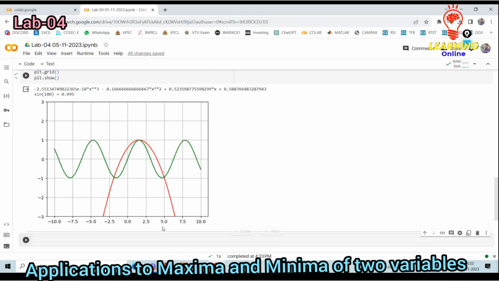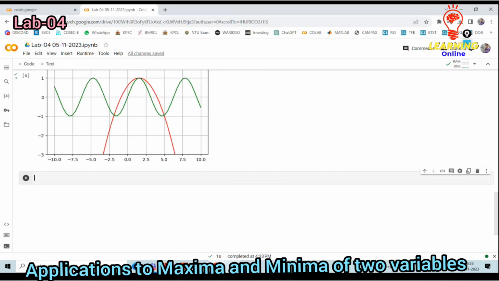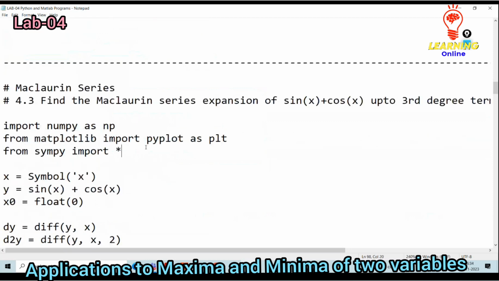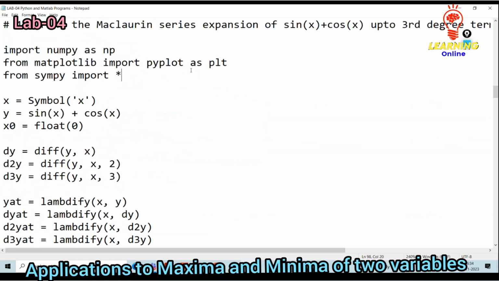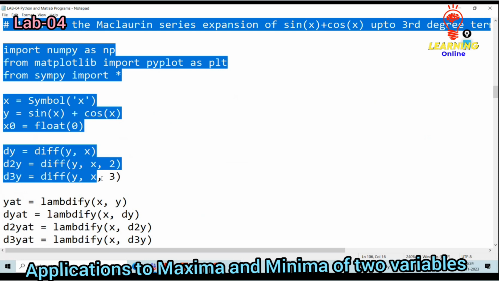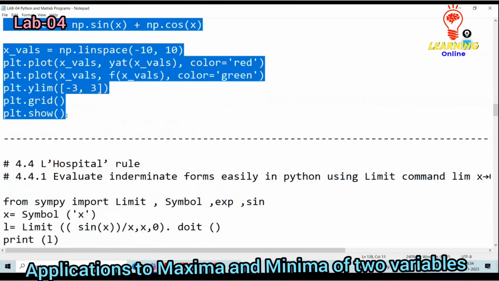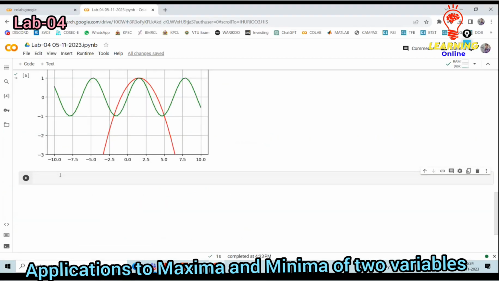Okay, another one is the Maclaurin series. But we need to concentrate on L'Hospital rule. But this is also one of the methods which is used to get the solution corresponding to the expression defined in the form of a series evaluation.